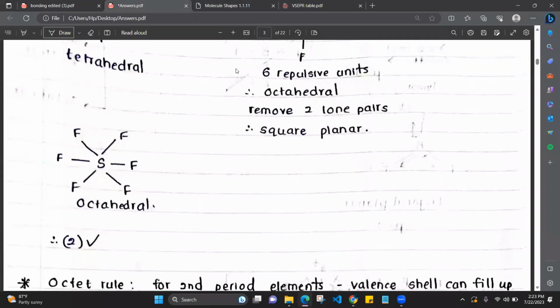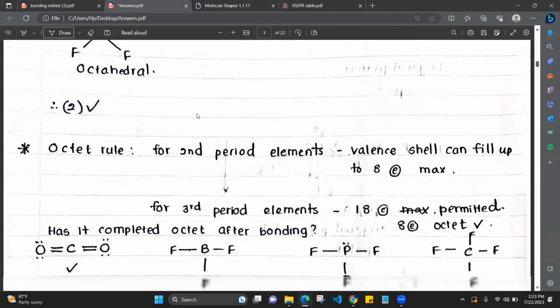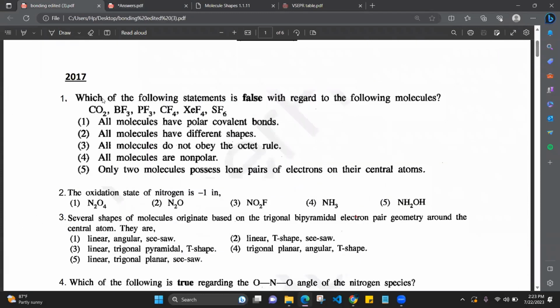Right. So the second one is true. All the molecules have different shapes. This is linear, this is trigonal pyramidal, this is linear, this is trigonal planar, this is trigonal pyramidal, this is tetrahedral, square planar, and octahedral. Okay, did you all get how to find the shapes? Is there anyone still having doubts? If so, I'll answer at the end of the session. Okay, put your doubts specifically. Good, thank you.